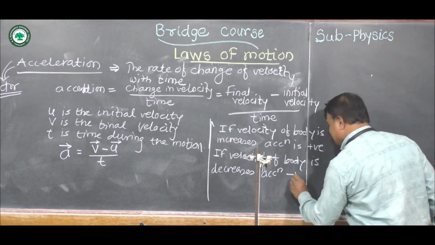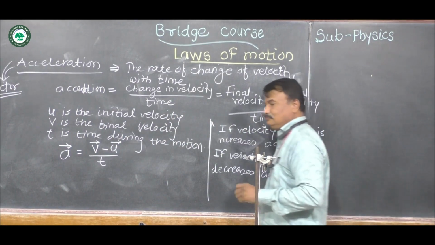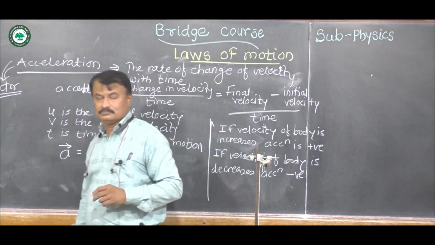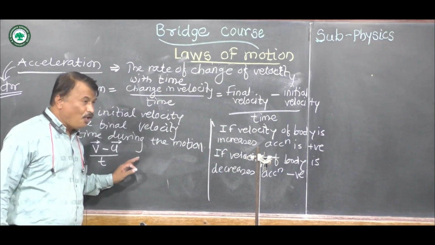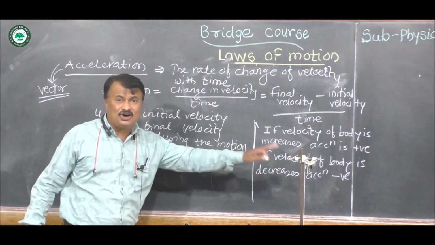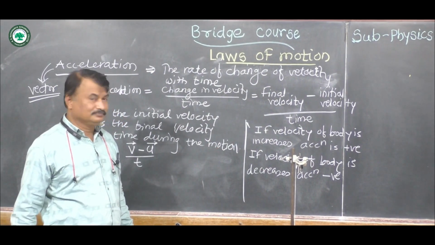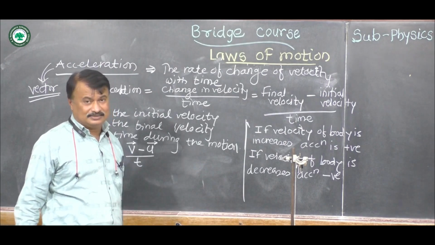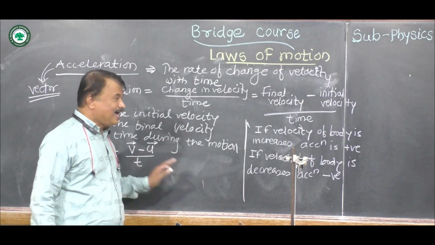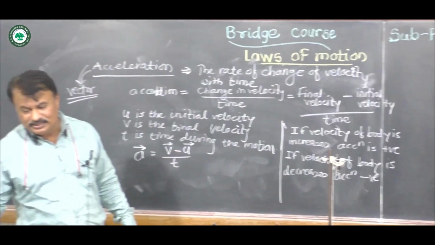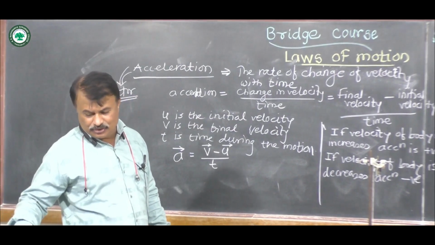In that case acceleration is negative. If the body is moving with uniform velocity, there is no change in its velocity, or velocity remains constant, then this acceleration will become 0. So in that case, acceleration is 0.